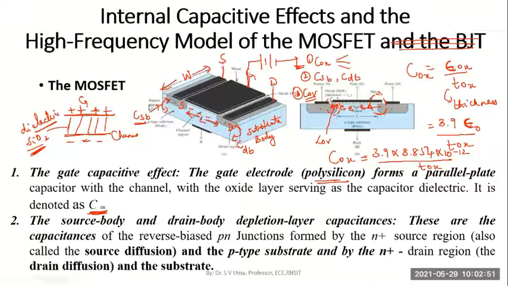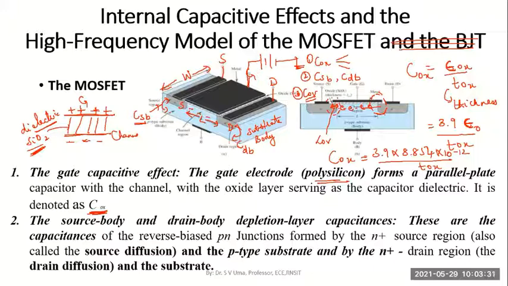We were discussing the capacitances which come into effect only during high frequency operation of the MOSFET and not during the low or middle frequency range. So please keep this in mind. These internal capacitances come into effect only for the high frequency operation of the MOSFET. Since we are going to study the frequency response of a MOSFET amplifier next, we need to know what type of model I should use to replace the MOSFET for its high frequency operation.